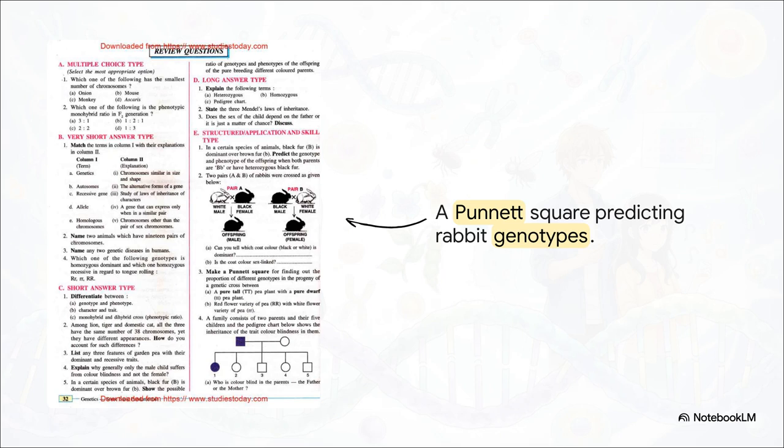Looking at this, you can see how we cross the specific alleles from the parents to predict the exact proportion of genotypes in the offspring. In this example, we're tracking the dominant and recessive alleles for fur color in rabbits to predict the exact odds of the babies being either black or white.